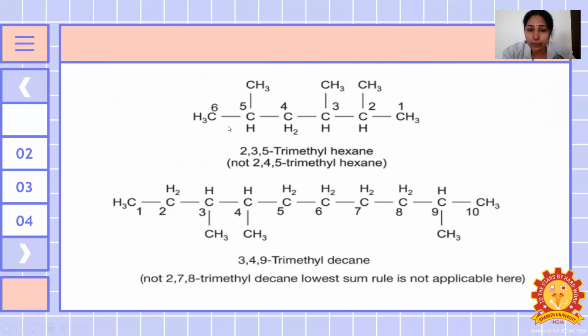So here, how many carbon atoms are there? We will check. 1, 2, 3, 4, 5, 6, 7, 8, 9, 10. 10 means decane. Why are we calling it a decane? It's said to be an alkane, no double bonds are there, so saturated. Saturated means, you know, we are giving 3, 4, 9-trimethyldecane. This is the name.